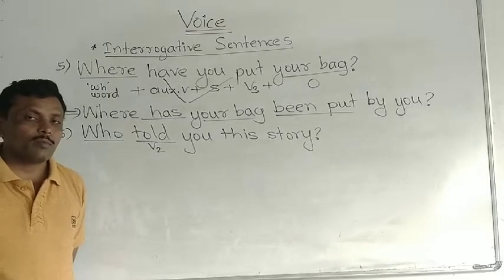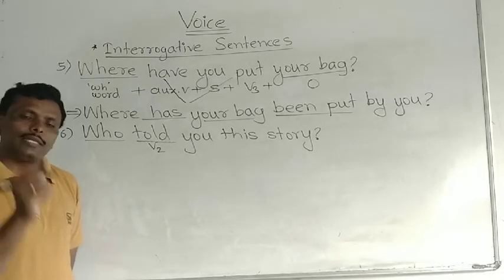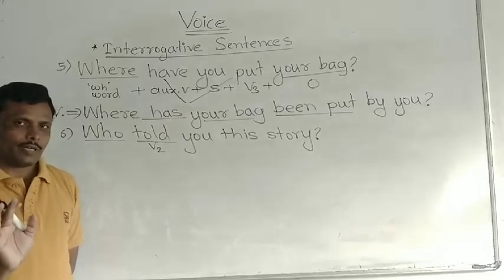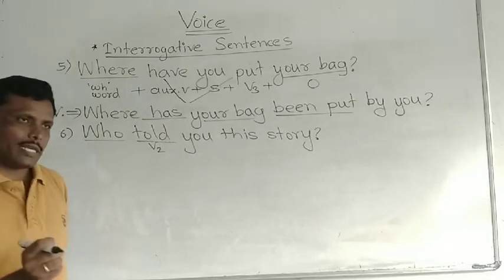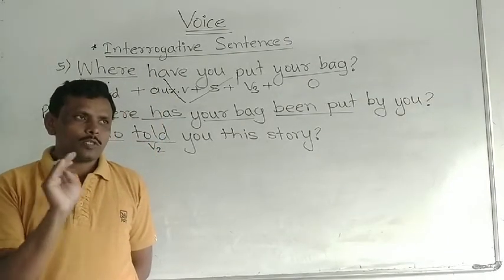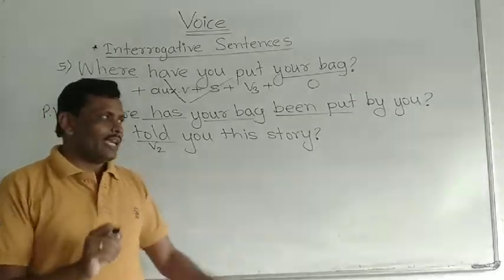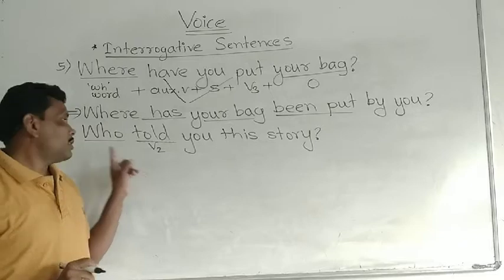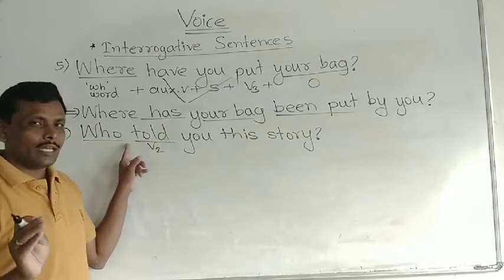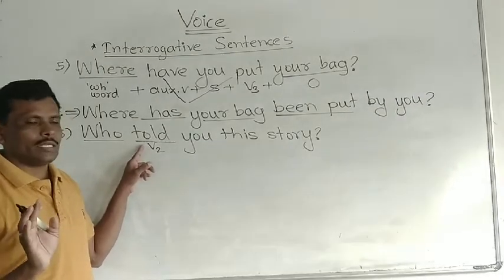Okay. When the question begins with who, in simple present and simple past, there is no need to use auxiliary verbs. Correct? You know that in simple present, if there is a need to use an auxiliary verb, we have to use do or does, and in simple past we have to use did. But here this question begins with who, correct? So there is no need to use an auxiliary verb here. Direct verb second is used, correct?